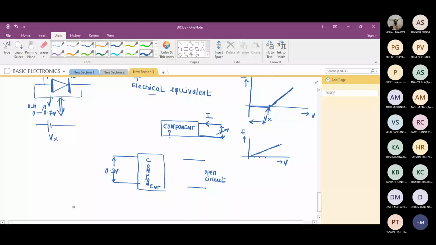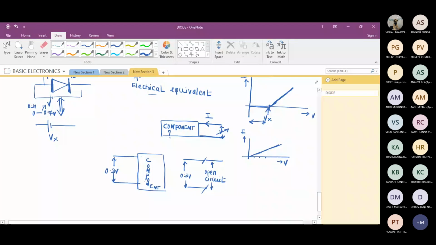Yes, sir. If I apply 0.3 to an open circuit, what is the voltage across this open circuit? It would be 0.3, because the component is connected across this 0.3 in parallel. We know that in a parallel connection, the voltage remains the same. Am I correct?